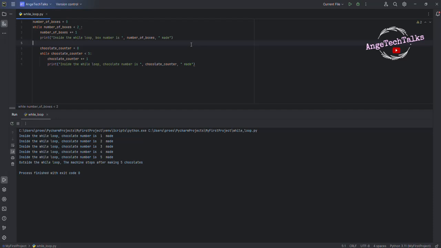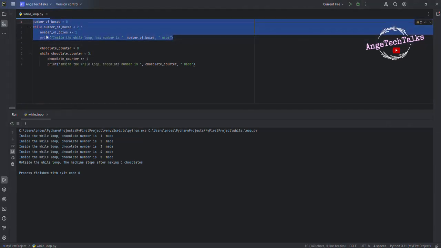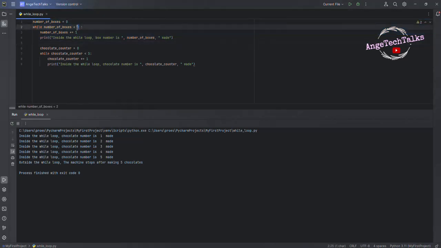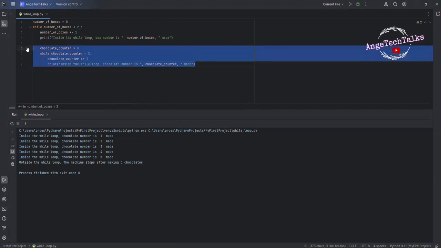Pay attention. Here we have 2 while loops, an external loop. The machine starts by making a box. This loop manages how many boxes are made. Here we need to produce 2. Then we have an internal loop. Once a box is created, the inner loop fills that box with 5 chocolate.